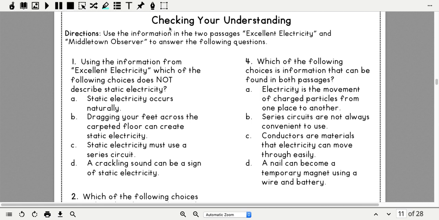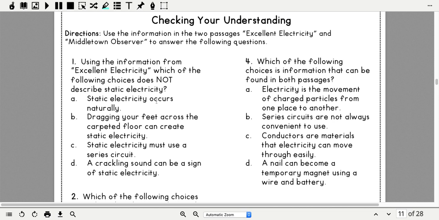Okay, so right now we are going to work on your checking for understanding pages that go with Excellent Electricity. The directions say use the information in the two passages, Excellent Electricity and Middletown Observer, to answer the following questions. Number one says using the information from Excellent Electricity, which of the following choices does not describe static electricity?